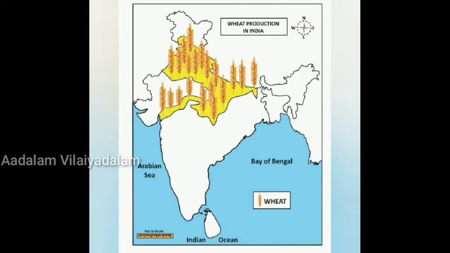Next we'll see about barley. Barley is one of the important cereals of our country. Besides being poor man's diet, it is used for making barley water, beer, whiskey. Rajasthan and Uttar Pradesh are the 2 leading producers of barley. So barley is considered to be one of the cereals, okay. It is not a grain, it is a cereal of a country.